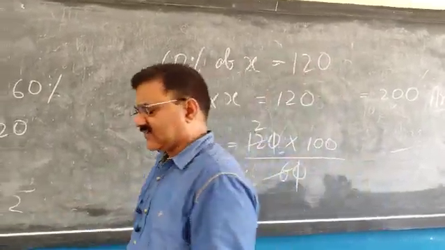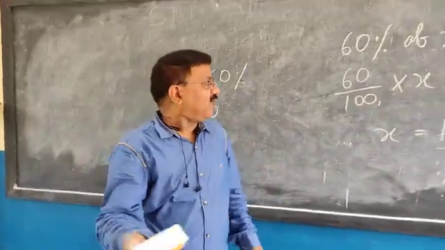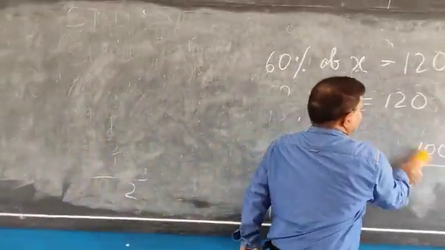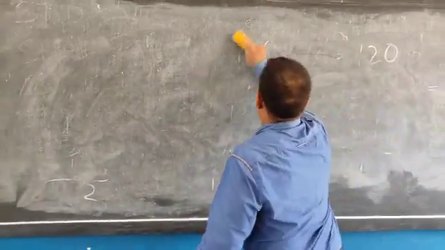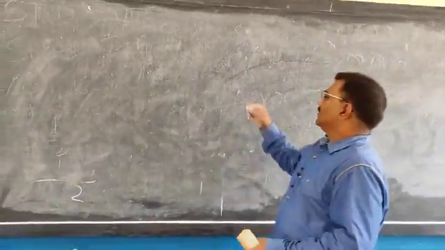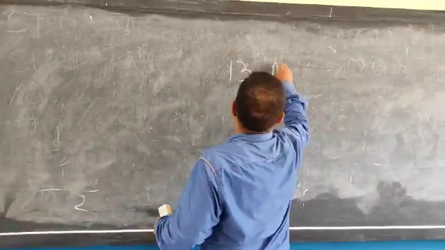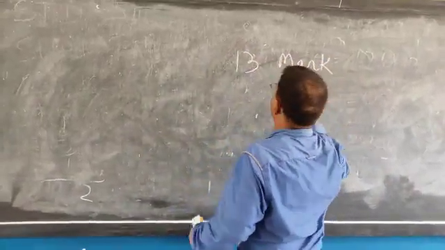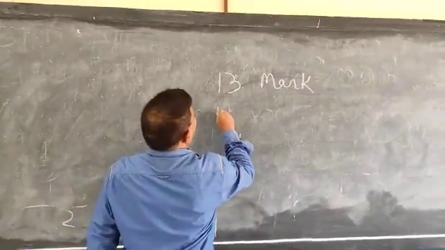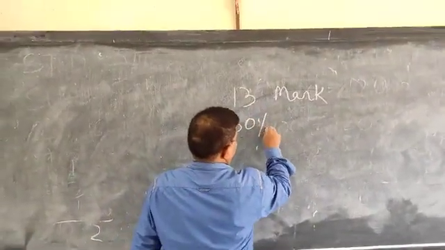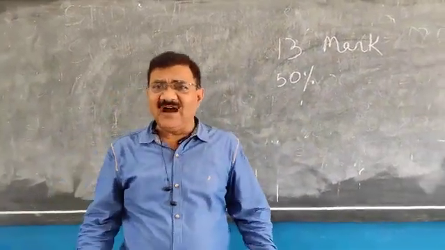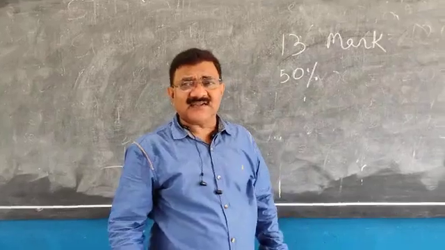One more question, let us try. Suppose you got 13 marks. In percentage, it is 50%. What will be the full mark? What is the full mark whose 50% is 13?